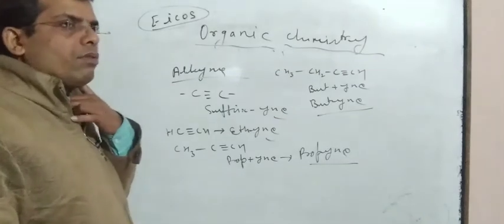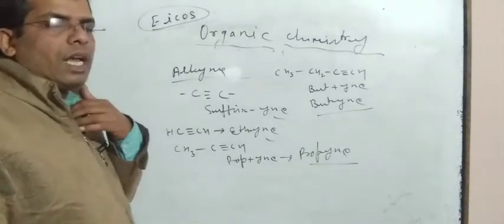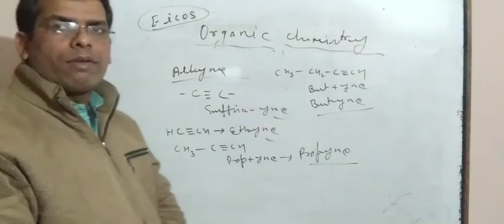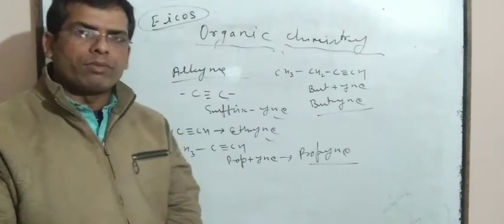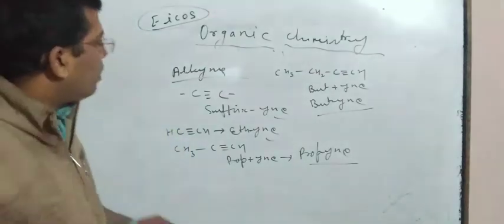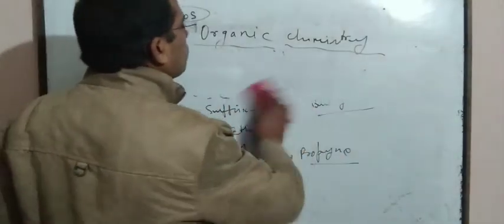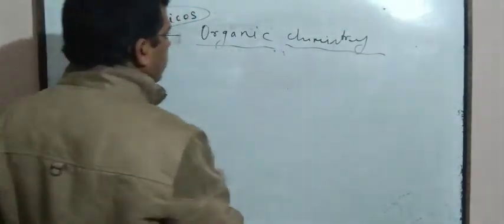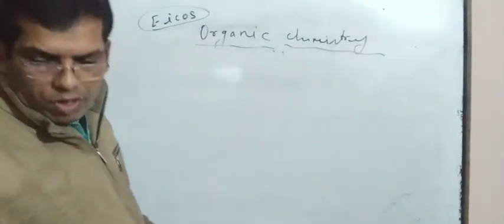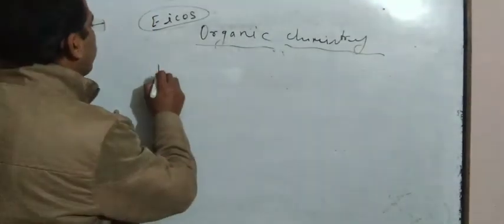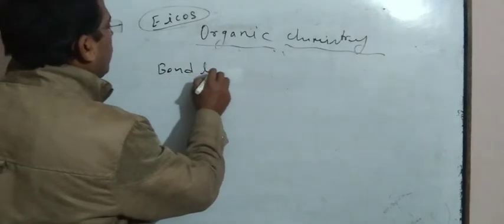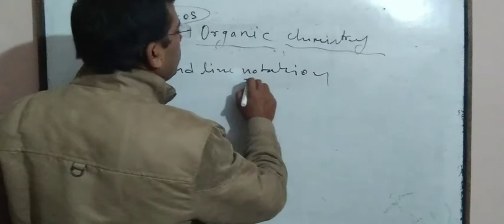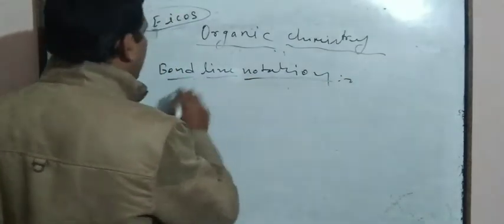We can also write down the bond line notation representation of organic compounds. Bond line notation is also known as a ray diagram.